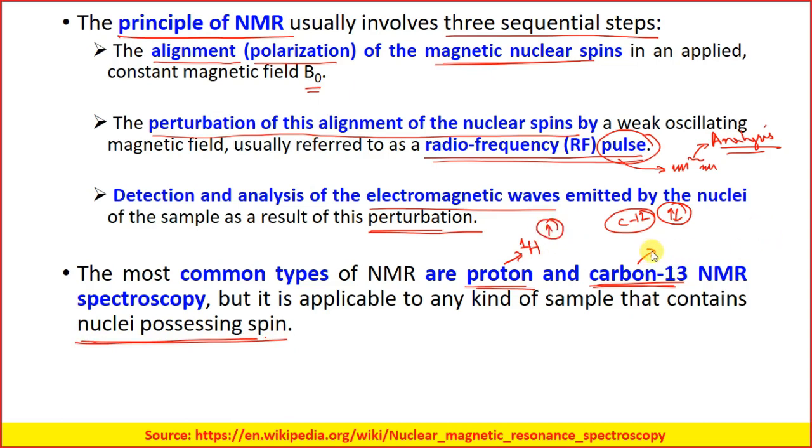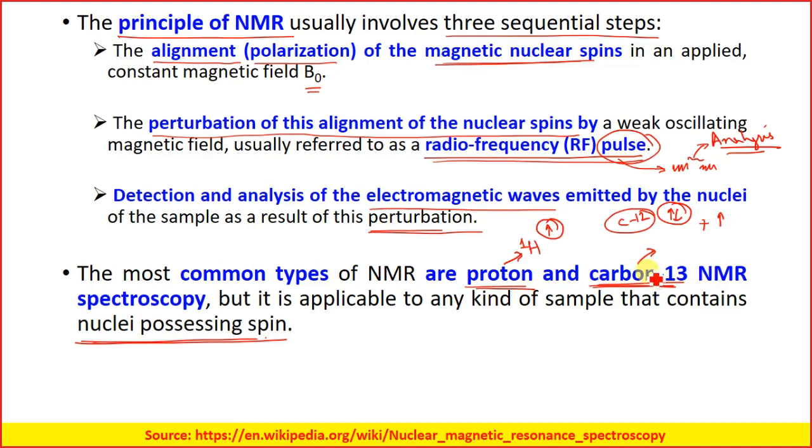Similarly in carbon 13, there will be 12 paired protons, that is 6 pairs of protons, plus one single proton, and hence carbon 13 gives you NMR spectroscopy.